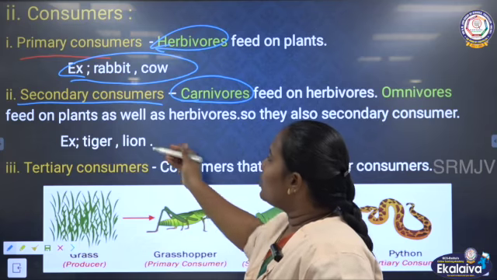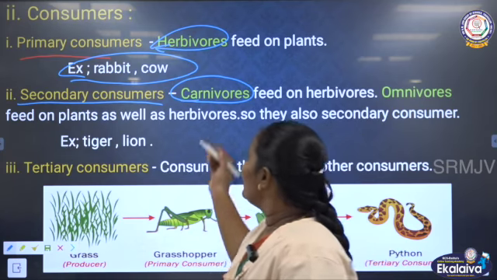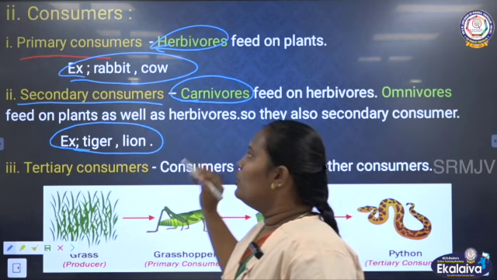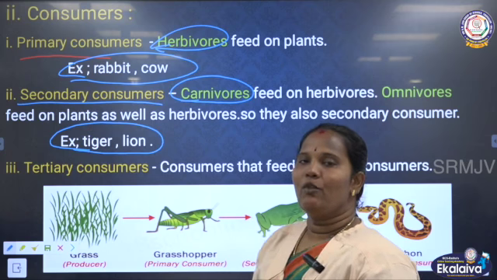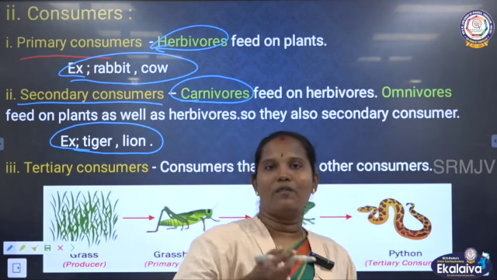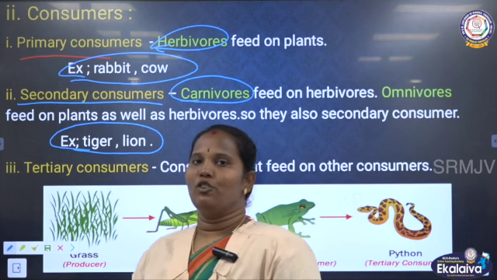We know very well what the carnivorous animals are. Tiger, lion, these are all carnivores. So, they are secondary consumers. Apart from this, omnivores are there. What are omnivores? They can eat both plants as well as the flesh of other animals. So, omnivores are also secondary consumers.